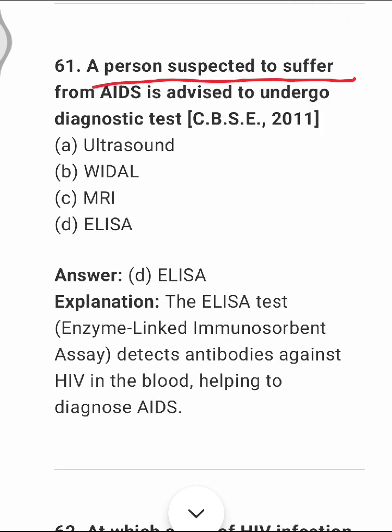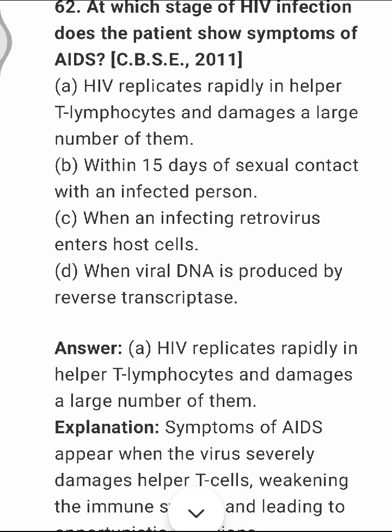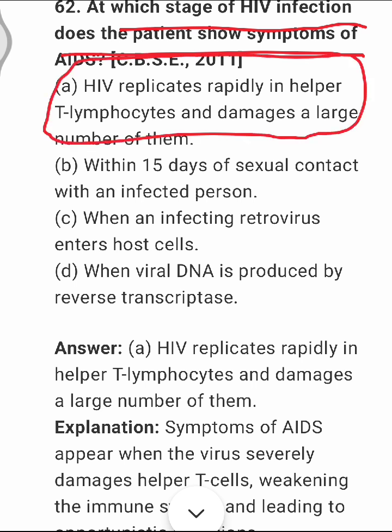A person suspected to suffer from AIDS, acquired immunodeficiency syndrome, is advised to undergo a diagnostic test. The ELISA test is used for the diagnosis of AIDS. It is caused by a virus called HIV, human immunodeficiency virus, and the test used is ELISA, enzyme linked immunosorbent assay. It is used to detect antibodies against the HIV virus. Next question, at which stage of HIV infection does the patient show symptoms of AIDS? It is option A. Whenever there is a reduction in T lymphocytes, it is a symptom of HIV infection. So option A is the correct one.